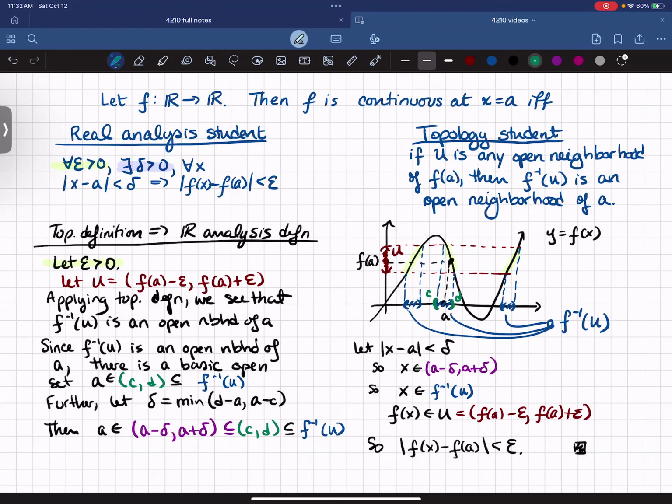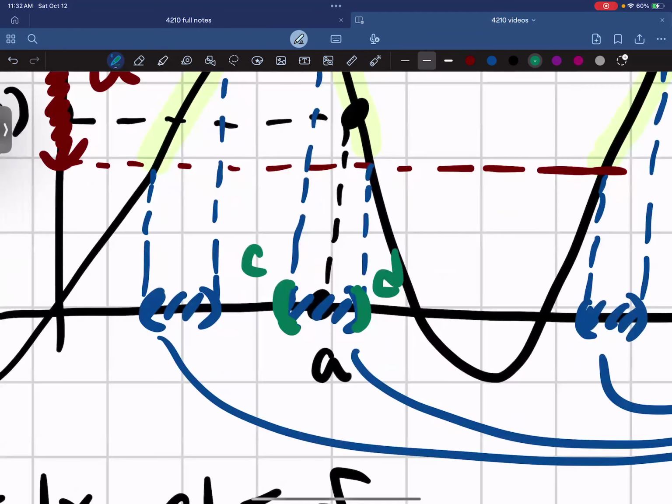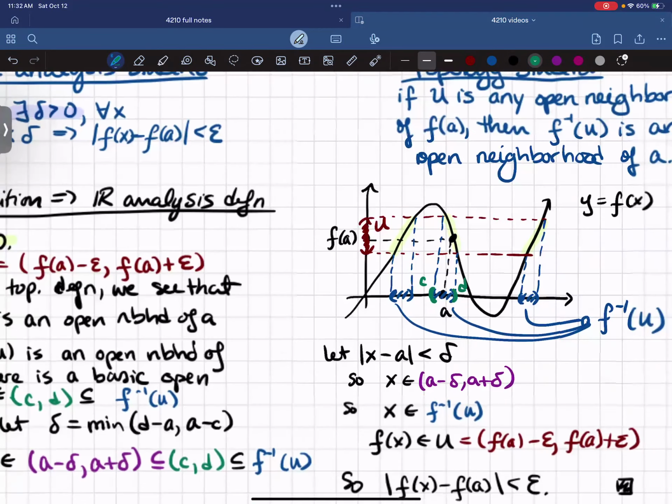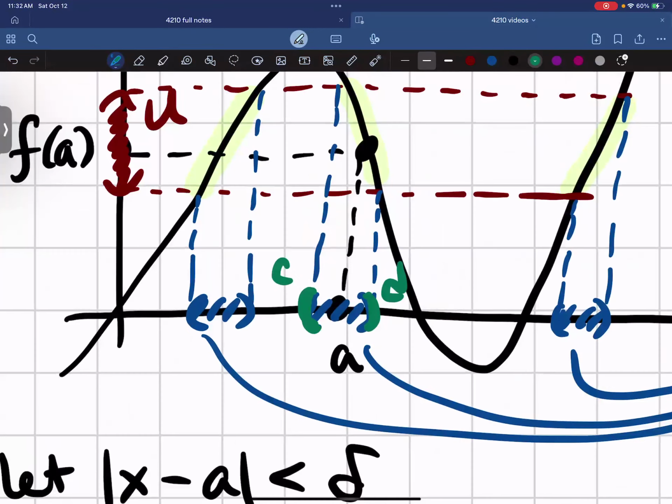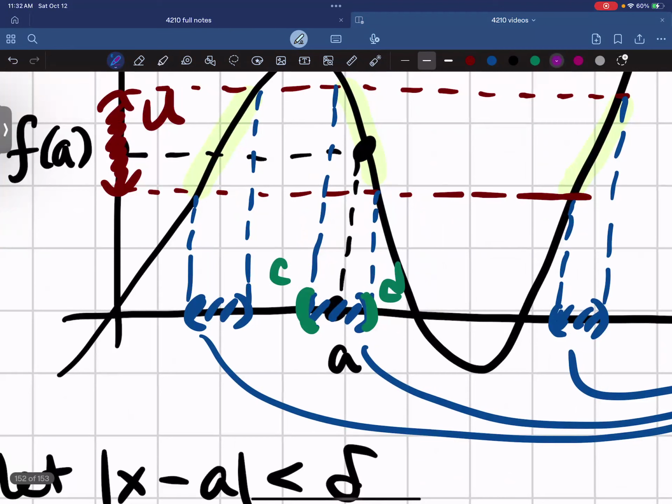Now I'm going to zoom in a little bit here. Unfortunately, I drew it so that A does look like it's right in between C and D, but maybe A is a little bit to the left on this one. So what I will do is choose my delta so that (A minus delta, A plus delta) is inside of (C, D).